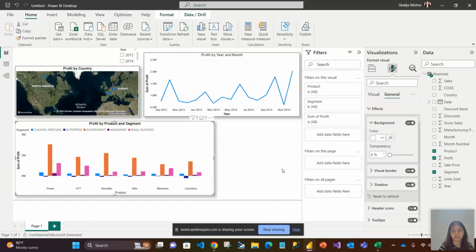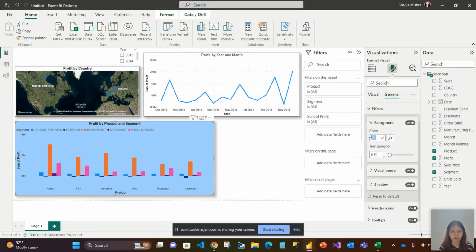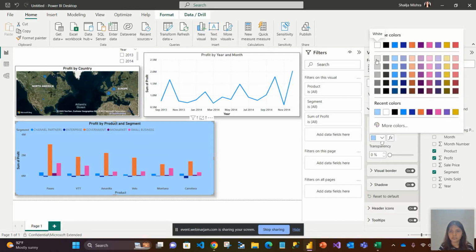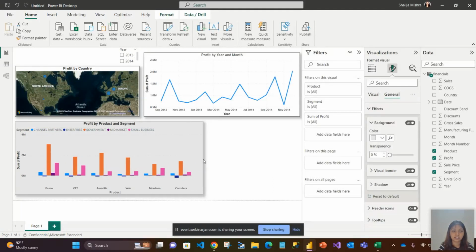Suppose, for example, the background is on, and what is the color of the background? It's white. Now, if I say I don't want white, I want blue, I can try it. Okay, I don't want blue now, I want gray here. I can try gray. So Power BI gives you a very convenient way of trying out different things, and if you don't like it, you can go ahead and remove that thing. It will not take much time, and it will be reflected on your visual automatically, on the fly. So you don't need to bother much about what to do if it doesn't look nice.